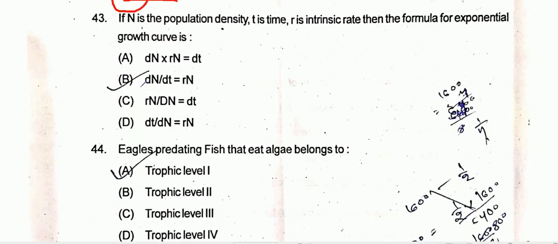Coming to question number 43, if N is the population density, t is the time, r is the intrinsic rate, then what is the formula for the exponential growth curve? The exponential growth curve formula is dN by dt is equal to rN. So option B is the correct one.